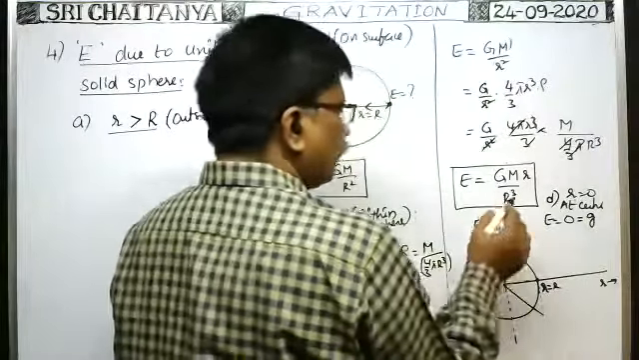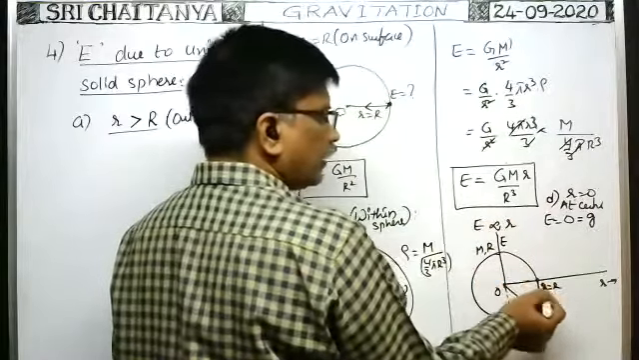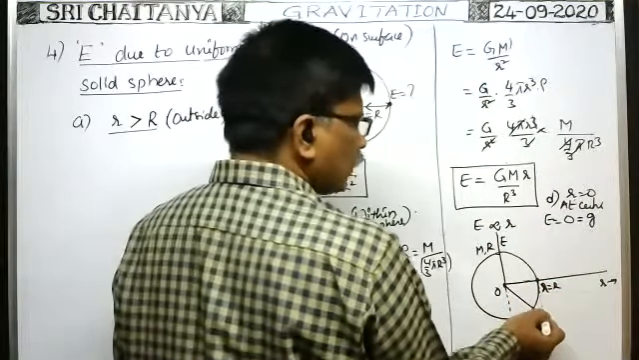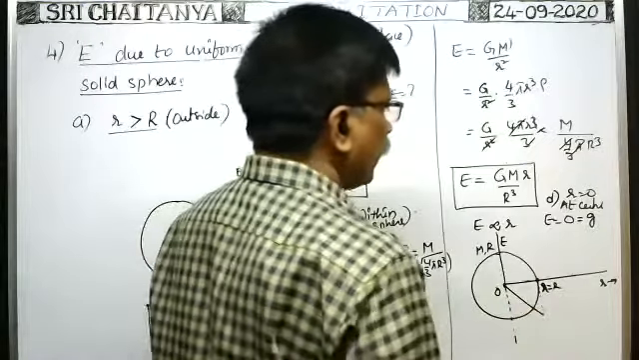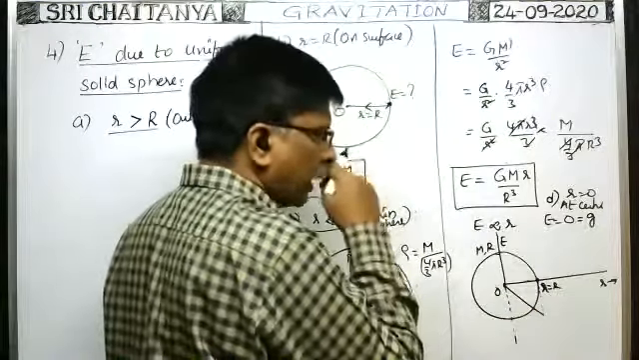Next, when the point lies on the surface, the intensity of gravitational field is maximum but negative value.